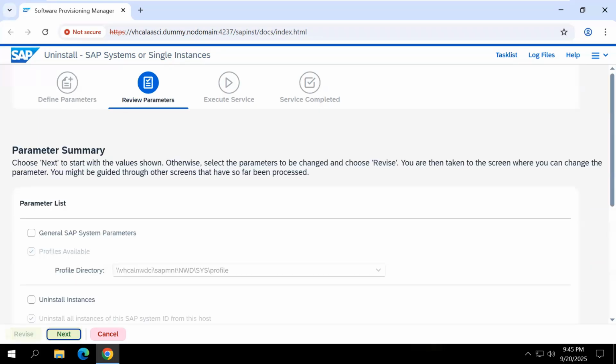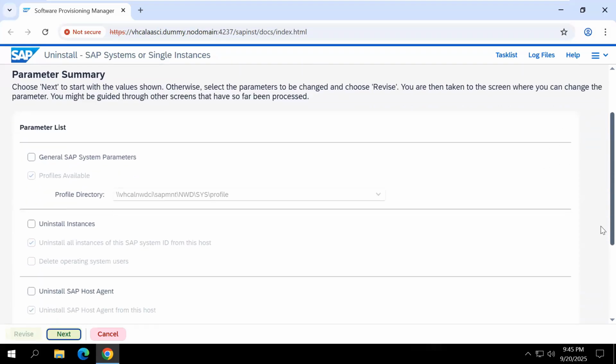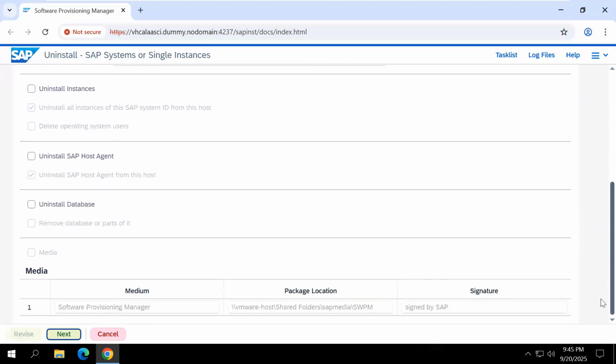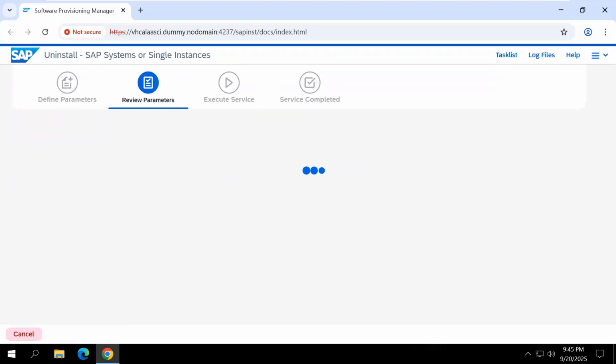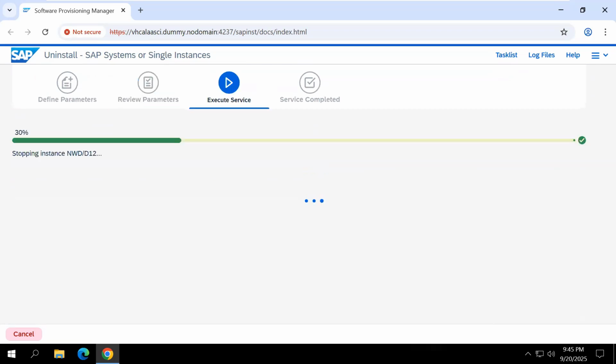Finally, the review parameter summary screen. From this screen onwards, whatever pages they opened, they show here. Is there any change needed? Change here. Suppose there is no change needed, click next. Click next. Execute service, it will complete within 5 minutes. We want to wait.